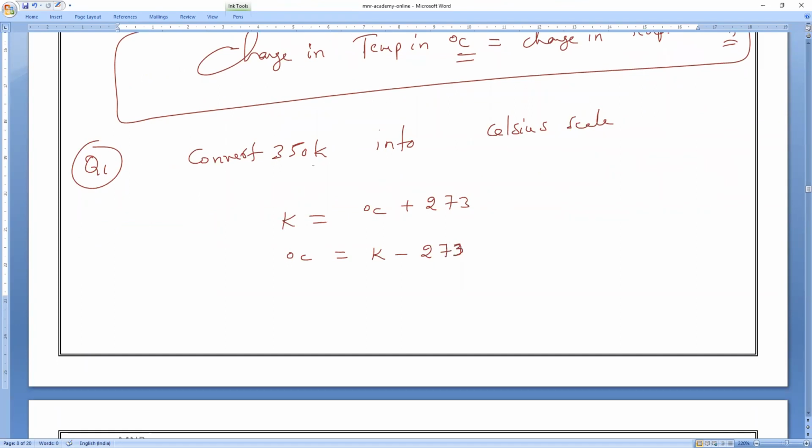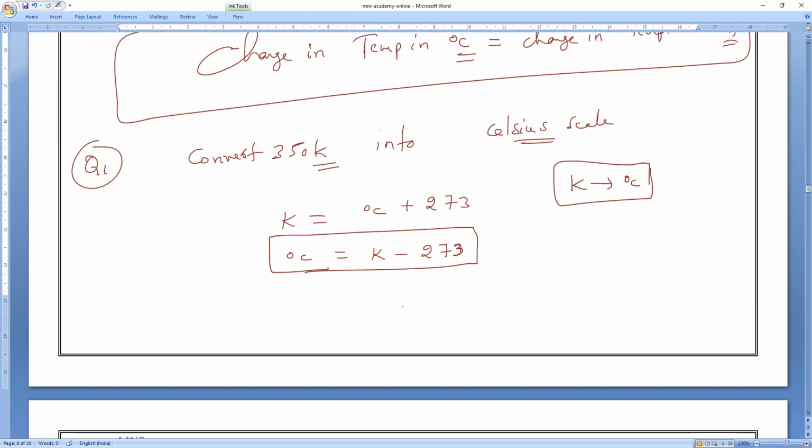See, what is that? Given Kelvin, asking Celsius. So Kelvin to Celsius, what is the relation? Degree Celsius is equal to Kelvin minus 273. Yes or no? That's all it is. Yes, please respond, guys. So degree Celsius is equal to Kelvin, which is 350, minus 273. What is the answer in degree Celsius? 77.